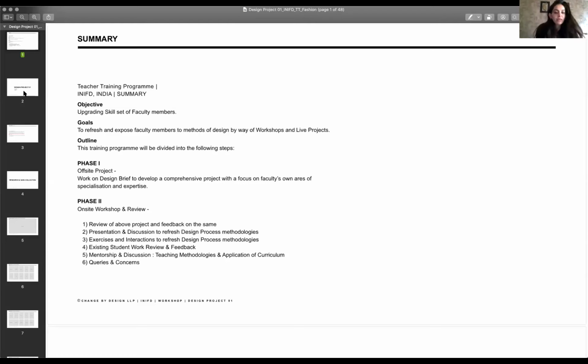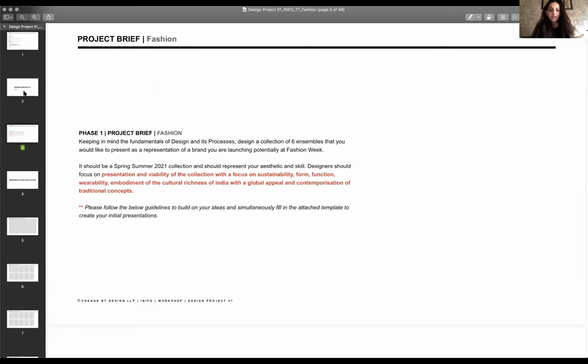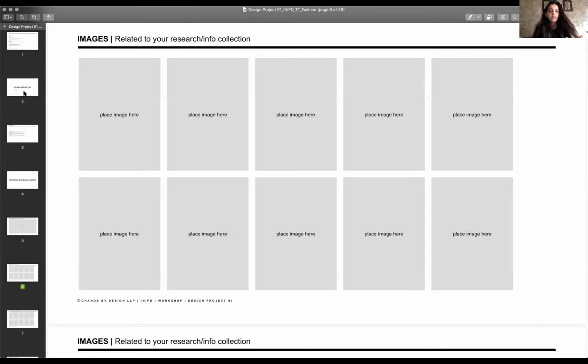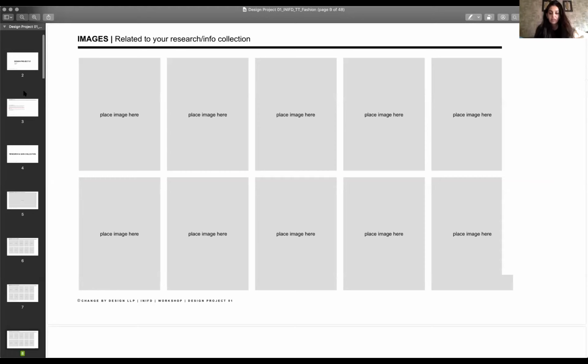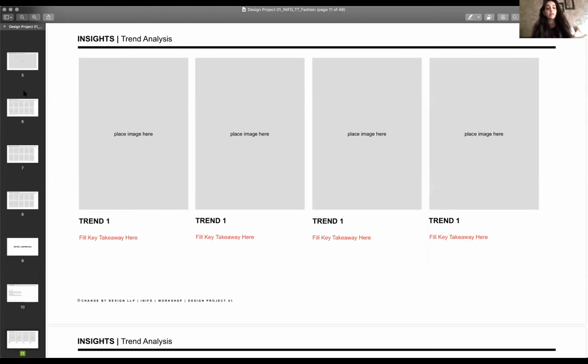Okay, so basically we've now finished effectively. Most of us are done with our research and data collection. We're done with brainstorming keywords. We're done with the images part of it. We're done with defining our inspiration. A lot of us have to also revisit all of these things because based on feedback, based on this conversation, based on seeing other people's presentations, you may feel you want to change a few things around. Please do that.